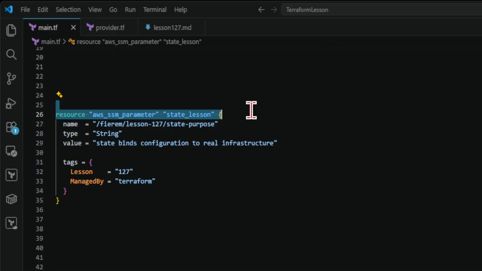Terraform reads state before building the plan. State tells Terraform which remote object to inspect. The provider refreshes attributes from AWS. Terraform compares refresh reality against configuration. The plan becomes a specific change, not a blind guess.